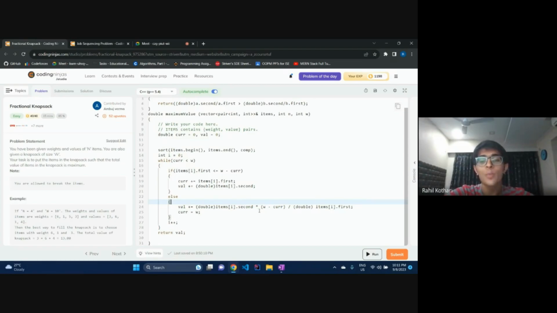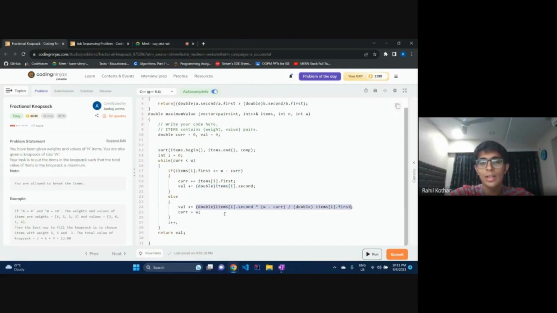And value per unit weight, correct? And I have this amount of weight that I can fit in. So if I multiply the amount of weight I have left by the value per unit weight, I'll have the value I can get, right? So that whole long line is basically that calculation.